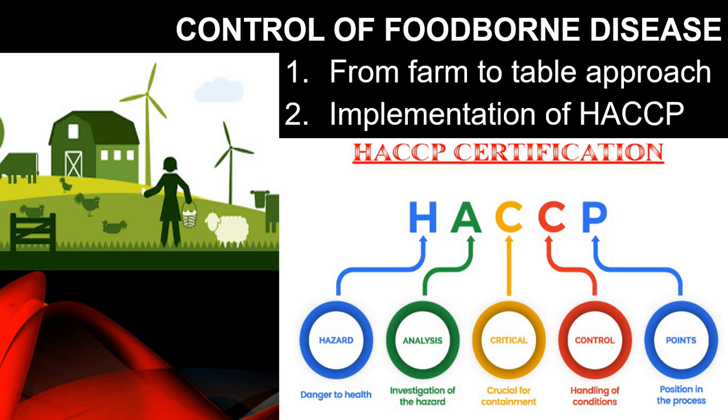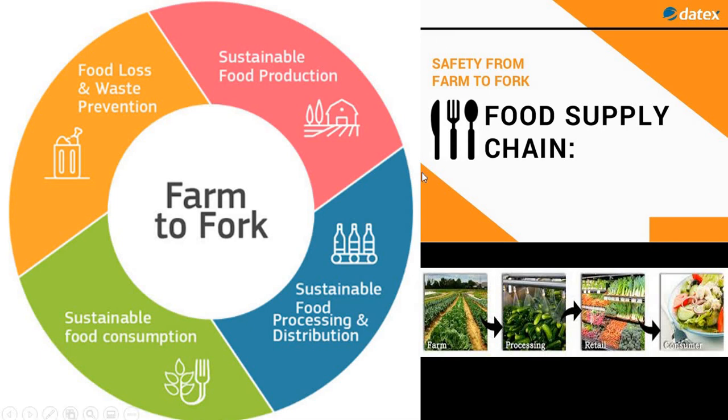What is HACCP? HACCP stands for Hazard Analysis Critical Control Points. There are some critical checkpoints that are checked in an orderly way and certified as HACCP, so that we can consume that food safely and without any hesitation. So let us focus on how to control foodborne disease in this. We can see the food chain supply.